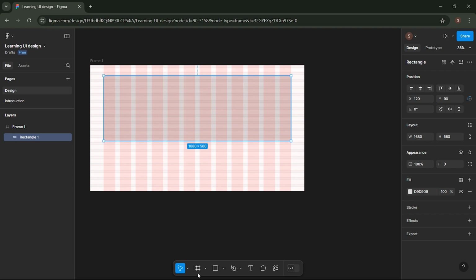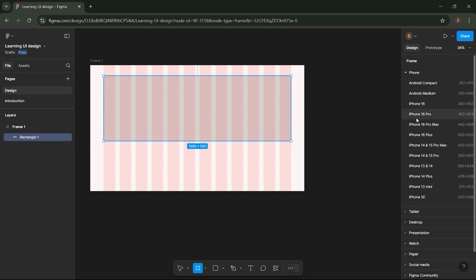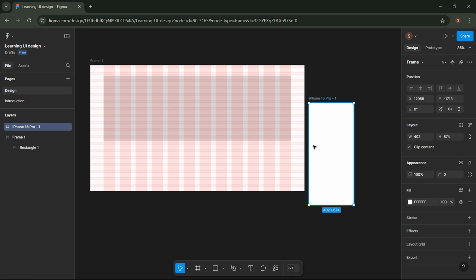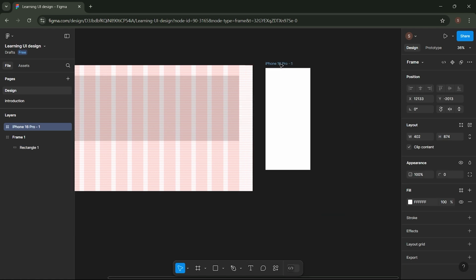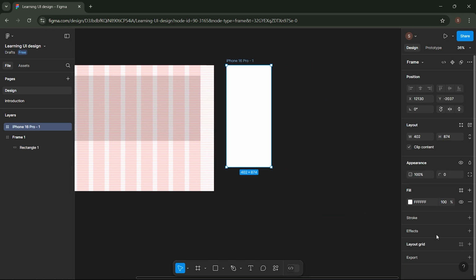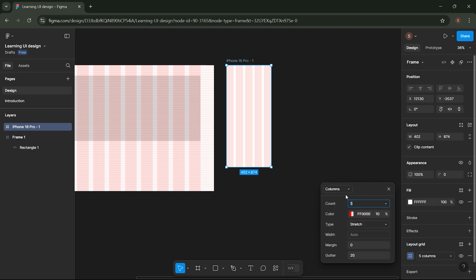First, let's create a mobile frame. Here, I'll choose the iPhone 16 Pro frame. Once the frame appears, go to the Layout Grid menu, and just like before, click the plus icon here. Then, click on the Layout Grid settings, and under the grid category, choose columns.